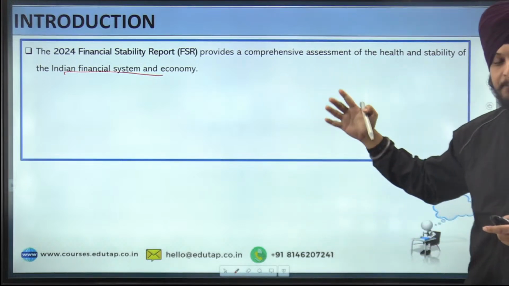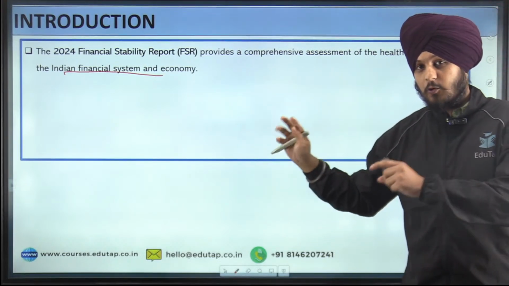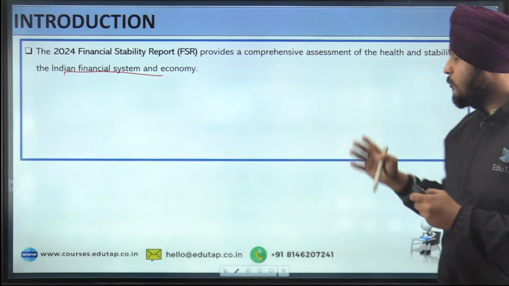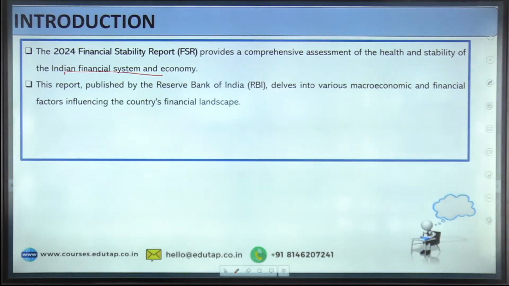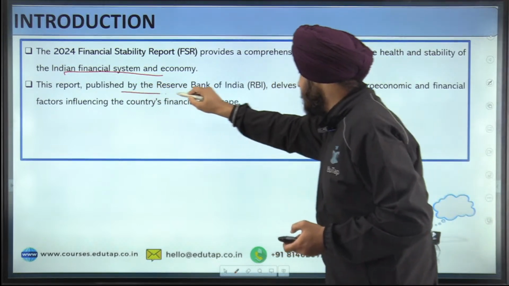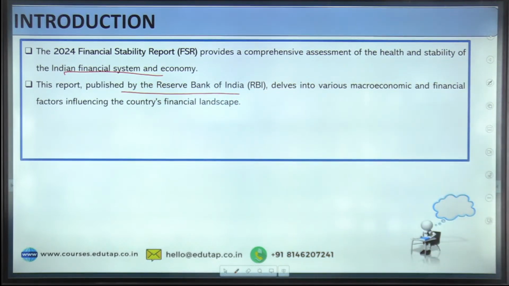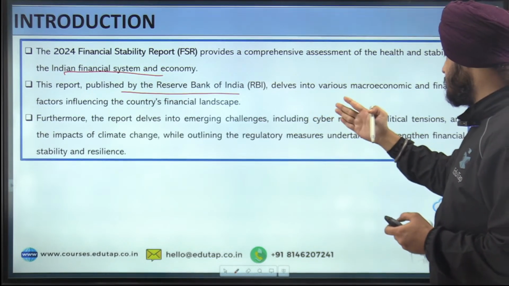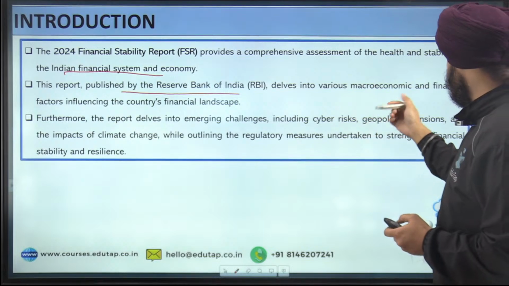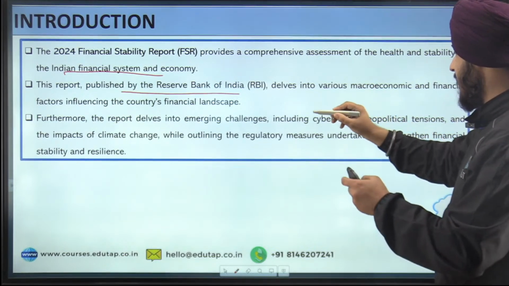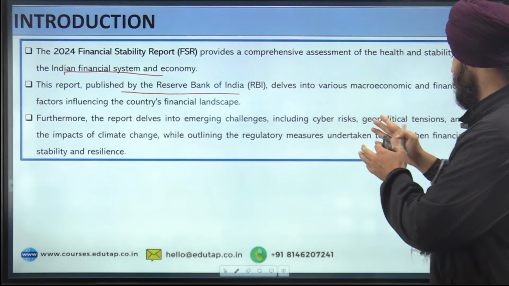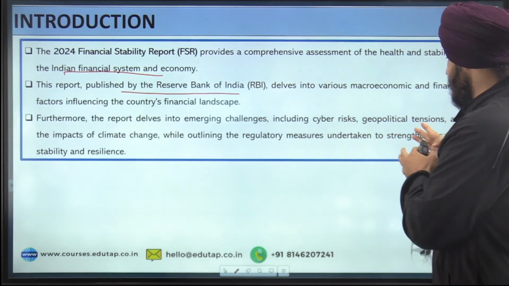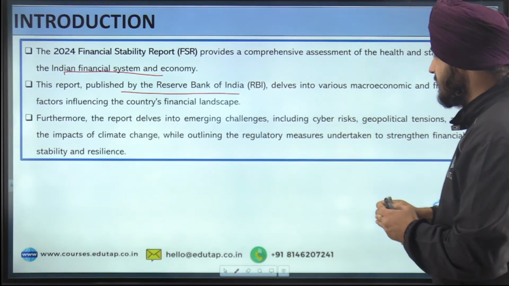So we are giving a brief background with respect to the question in the introduction itself. Then what we can write: this report, published by the Reserve Bank of India, delves into various macroeconomic and financial factors influencing the country's financial landscape. And furthermore, the report delves into emerging challenges including cyber risks, geopolitical tensions, and impacts of climate change, while outlining the regulatory measures undertaken to strengthen financial stability and resilience.